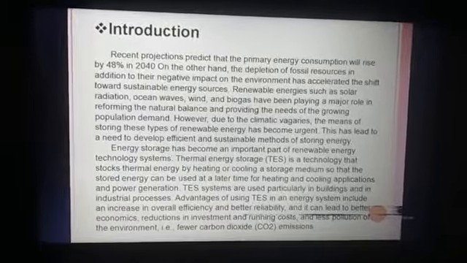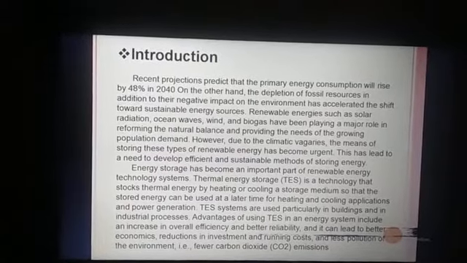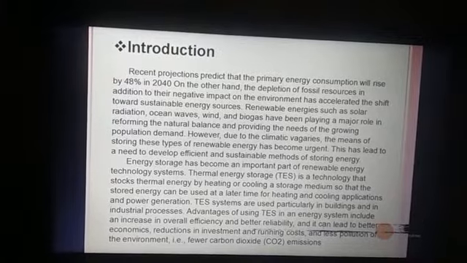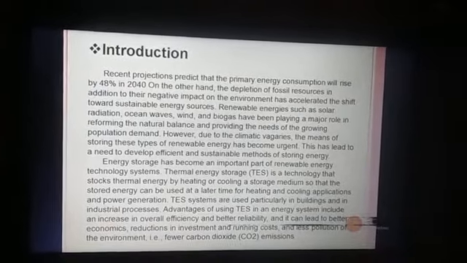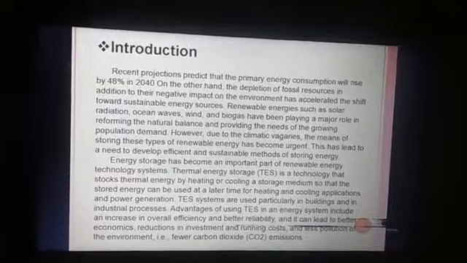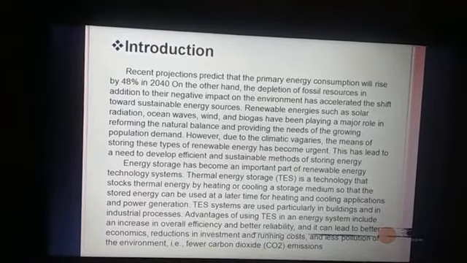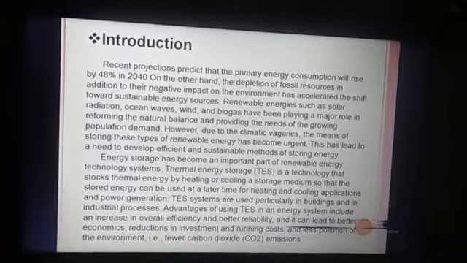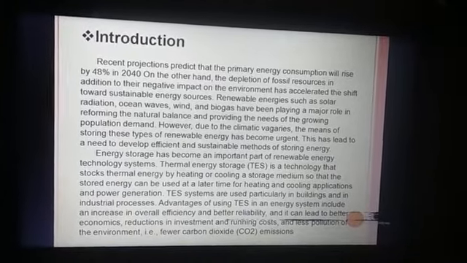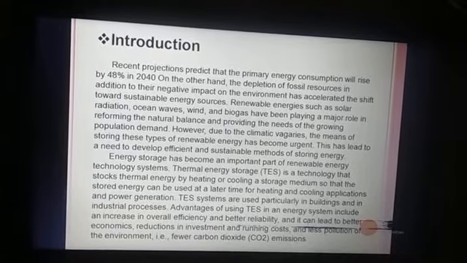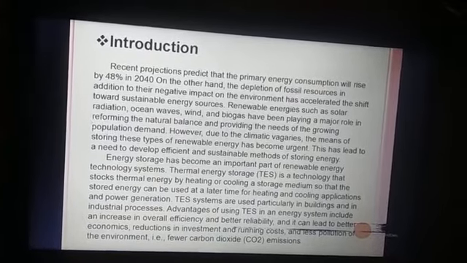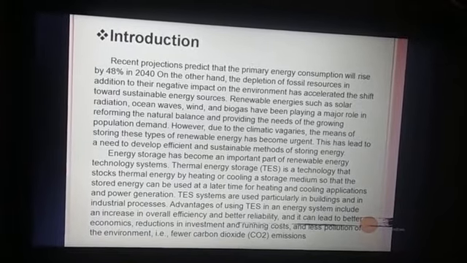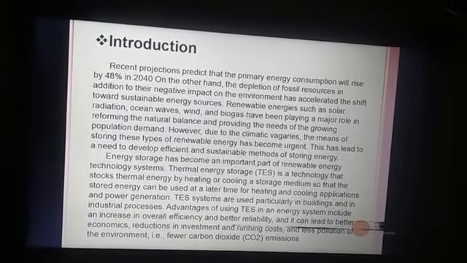Energy storage has become an important part of renewable energy technology systems. Thermal energy storage (TES) is a technology that stocks thermal energy by heating or cooling a storage medium, so that the stored energy can be used at a later time for heating and cooling applications and power generation. TES systems are used particularly in buildings and industrial processes.